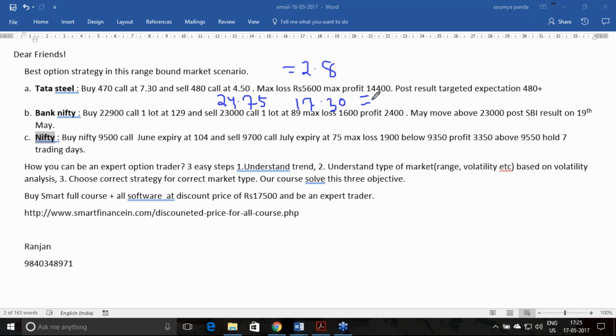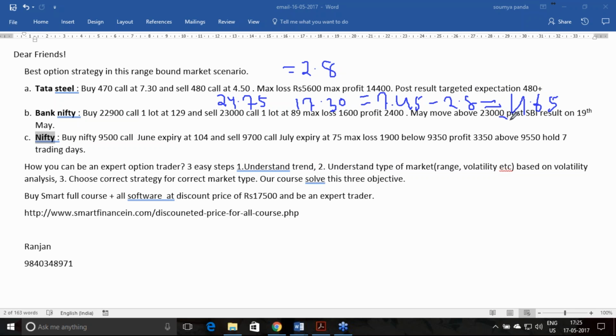Now this spread has gone to 24.75 minus 17.30. It has gone to 7 rupees and 45 paisa. So 7 rupees and 45 paisa minus the spread at which we have initiated, 2 rupees 80 paisa, the net profit is 4 rupees 65 paisa per unit.